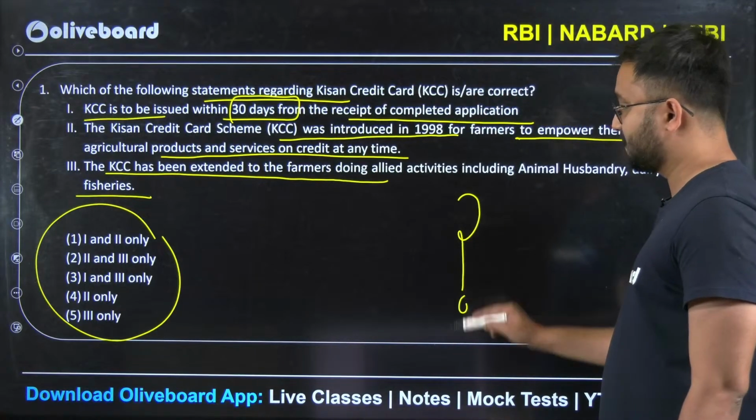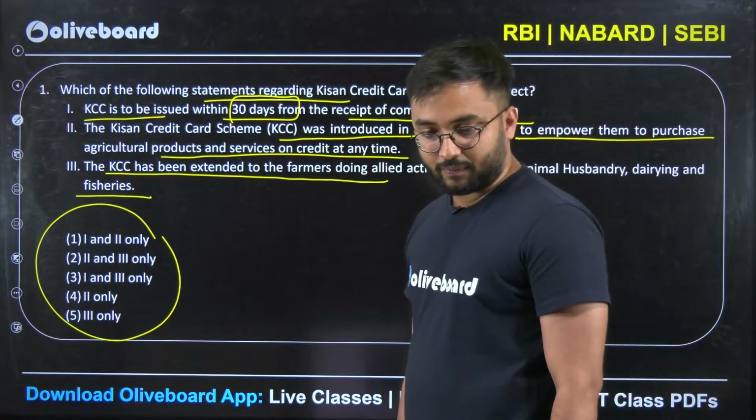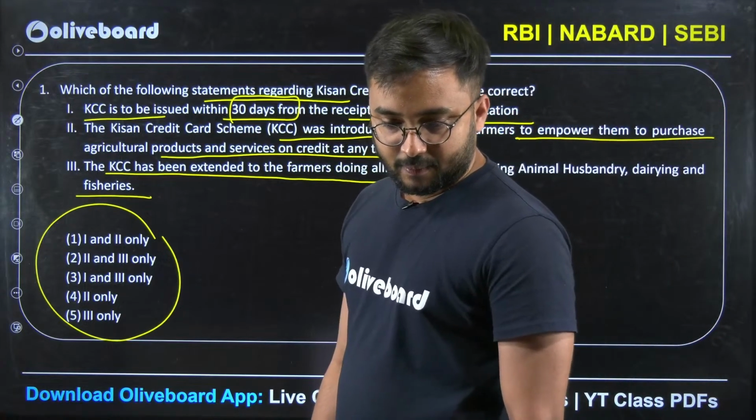Try to answer. Okay, Yogesh is saying 2 and 3.